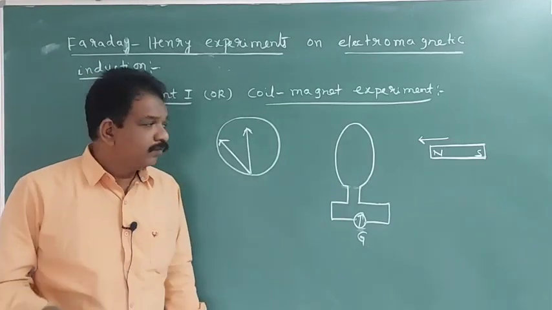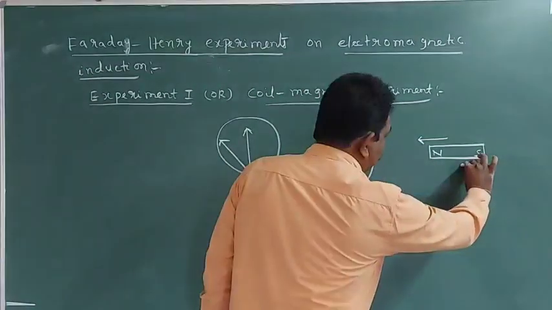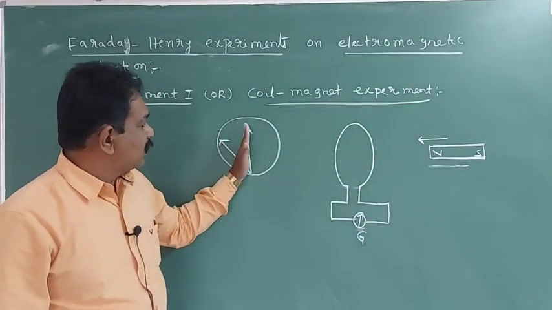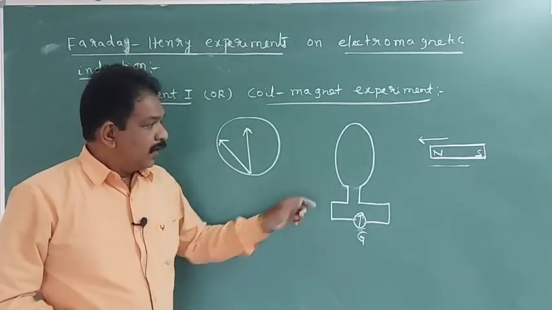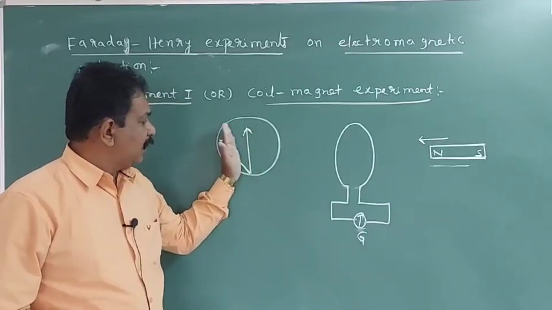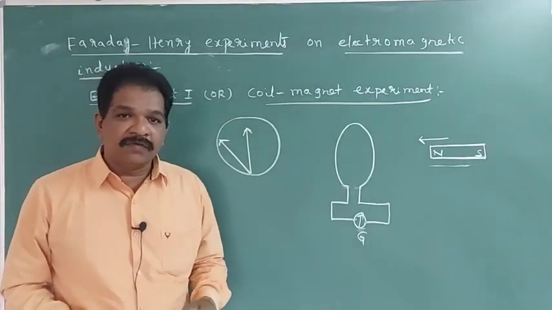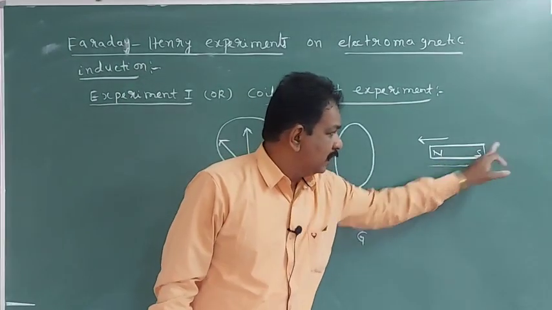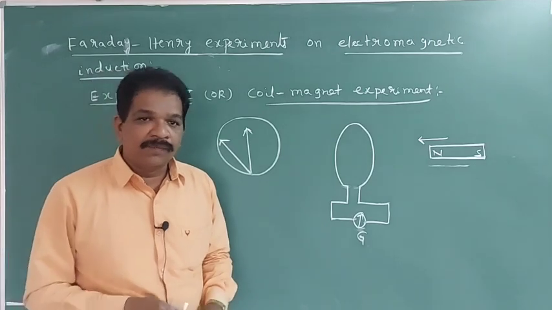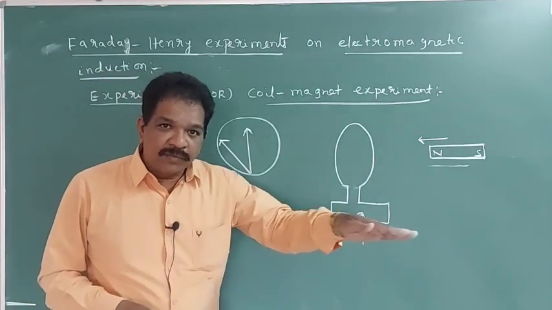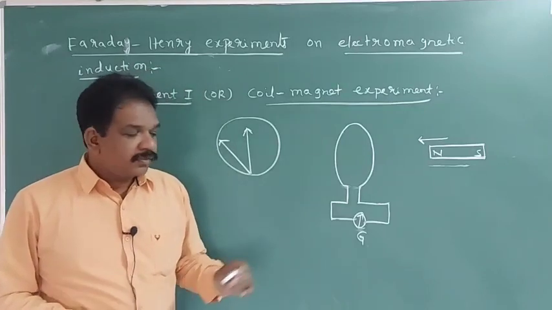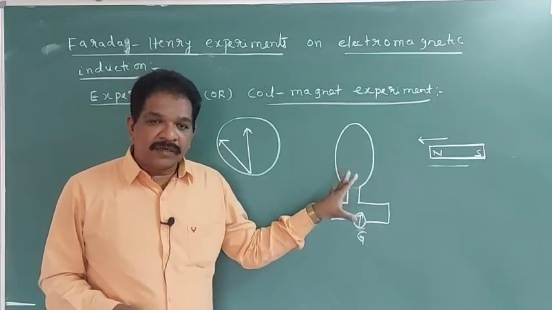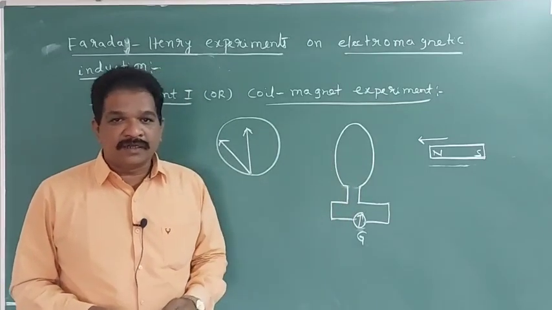Now, this is the magnet, we are moving like this, and here we stopped. Then again deflection becomes 0. Again we are moving the magnet, again deflection will be there in the galvanometer. Is the point clear? Whether this magnet is nearer or farther, no problem. When the magnet is moving towards the coil, deflection will be there in the galvanometer. When the magnet is not moving, deflection is not there.